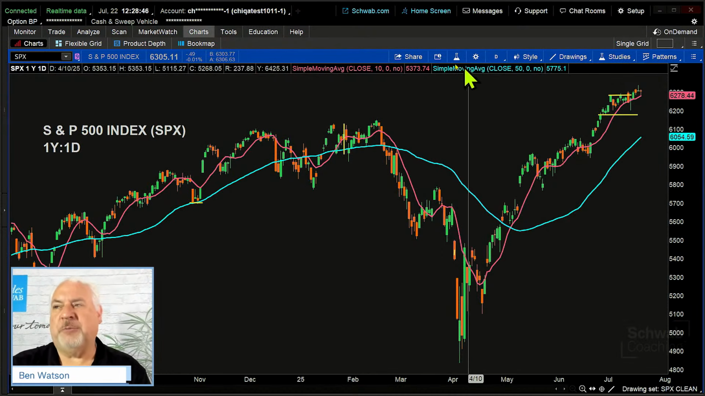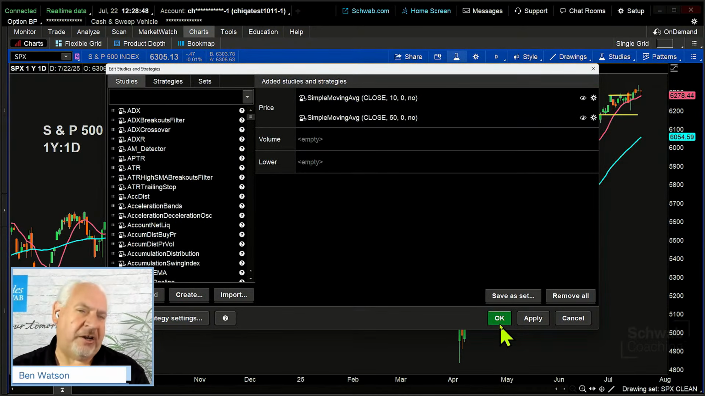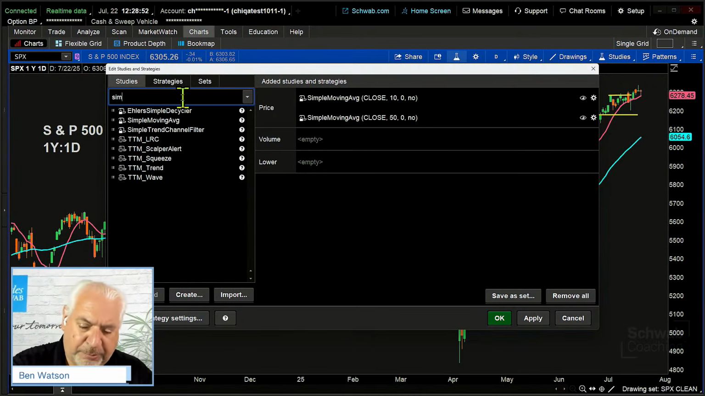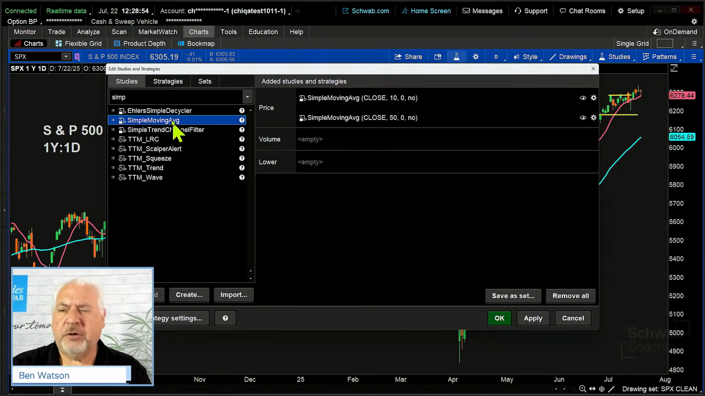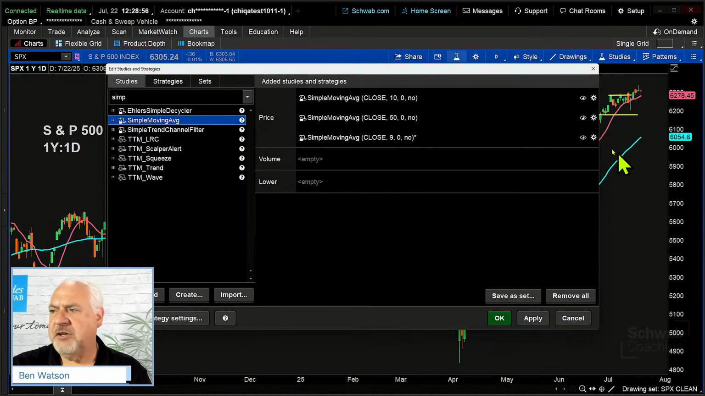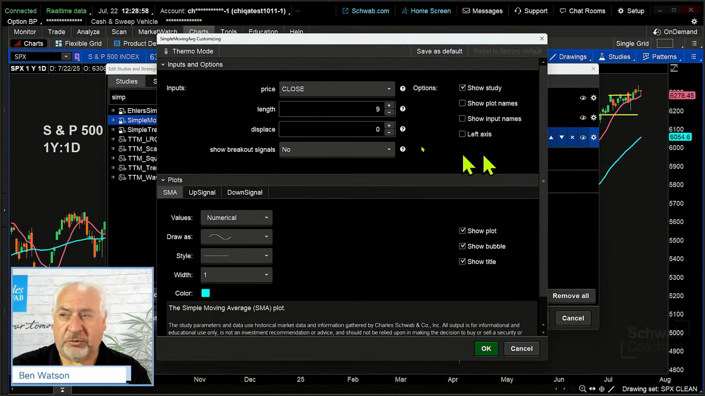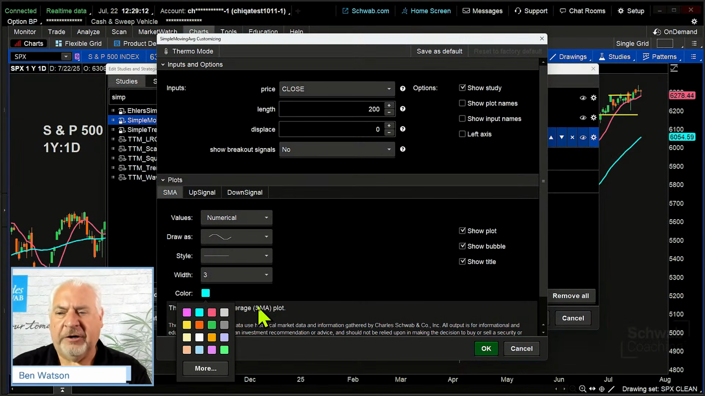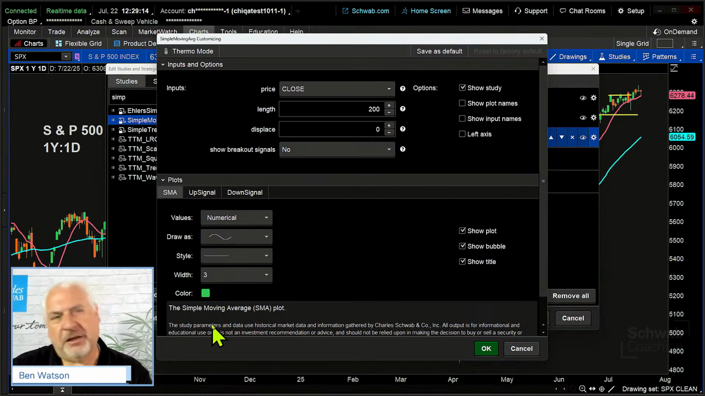The long-term uptrend. So I'm going to go back to that Flask icon at the top of the page. I'm going to add one more simple moving average. We're going to add that to the mix. I'm going to go to the gear icon over on the right-hand side. We're going to make this now 200 periods, or since this is a daily chart, 200 days, 200 period moving average. I'm going to make the weight of that line a 3, and I'm going to make that color a nice peaceful green, nice happy green.